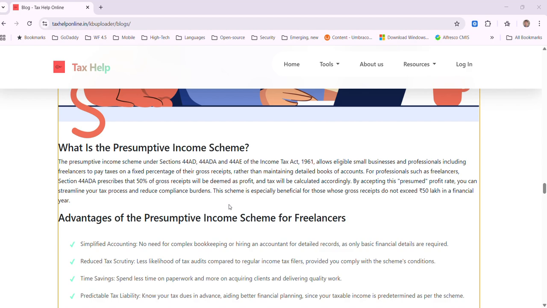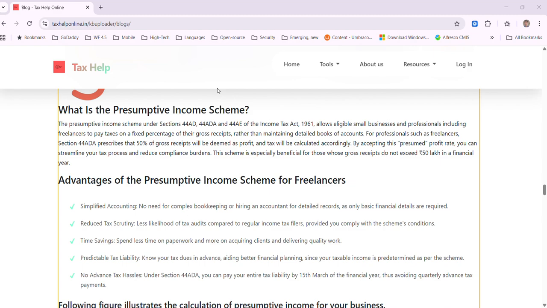So this particular scheme helps them to avoid hiring a full-time accountant, and also ensures that they can streamline their tax process, reduce compliance burdens, pay taxes effectively, and be profitable at the same time. This scheme is especially beneficial for those whose gross receipts do not exceed 50 lakh in a financial year.